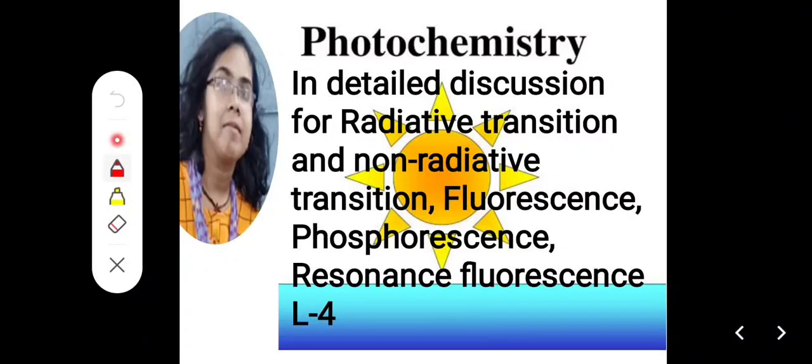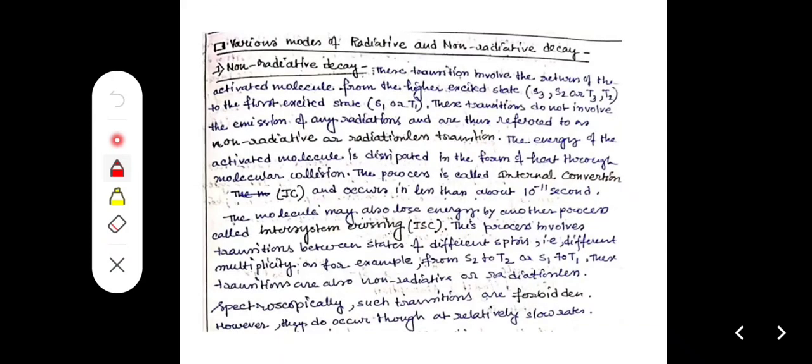Okay. Now photochemistry in detailed discussion for radiative and non-radiative transitions: fluorescence, phosphorescence and resonance fluorescence. In the earlier lectures, we described radiative and non-radiative transitions. But now we elaborately describe all of the terms. Various modes of radiative and non-radiative decay.